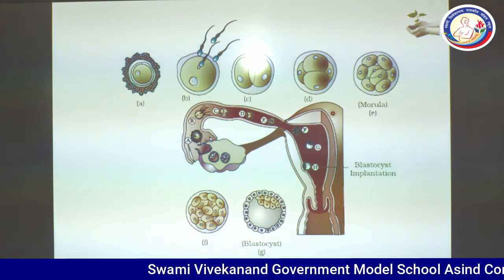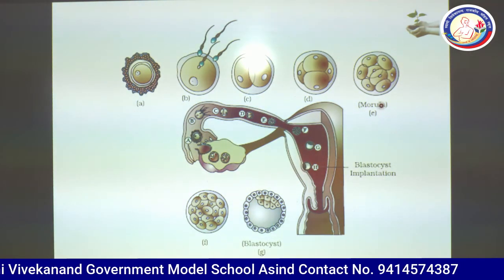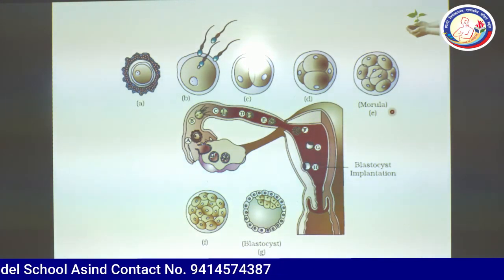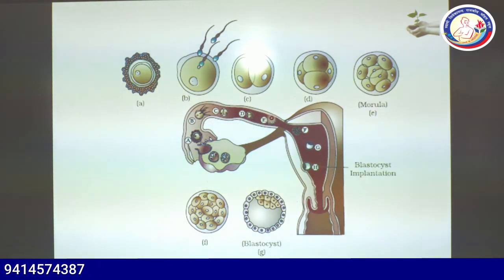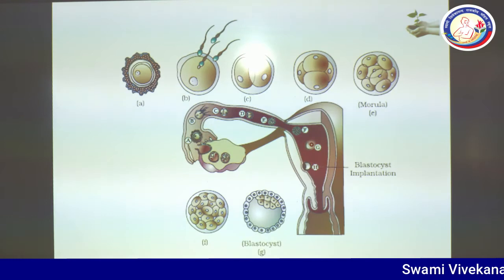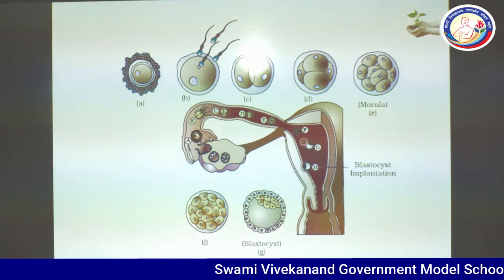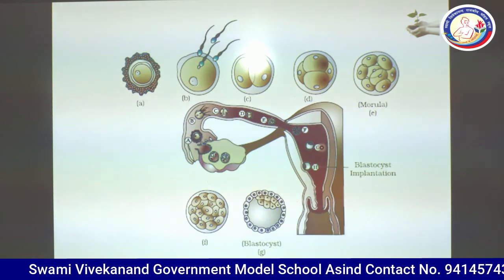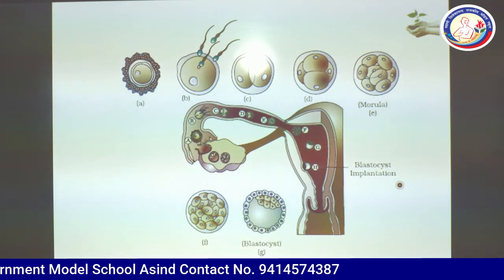In the E, this is morula, ball-like structure. Its word morula is taken from a plant, Morus alba. It is called sahatooth. And in the next part, this morula will show the movement towards the uterine cavity and continuous division can be seen. And it is blastocyst. And the attachment of blastocyst to the uterine endometrium is called blastocyst implantation.